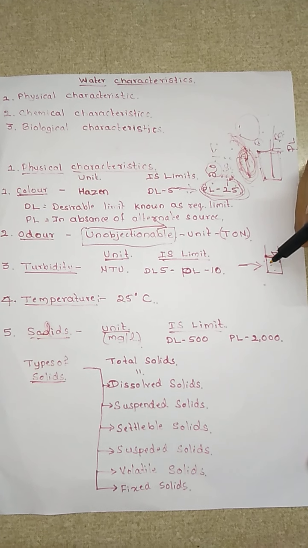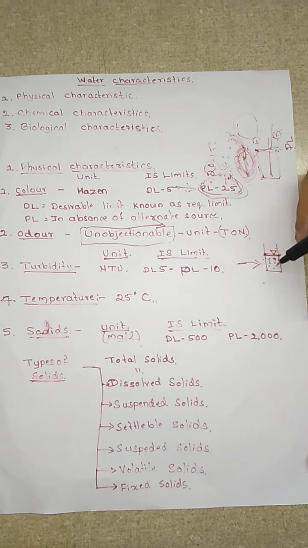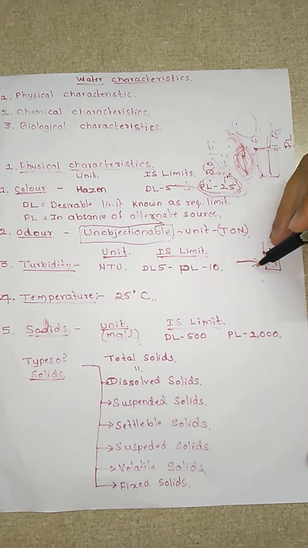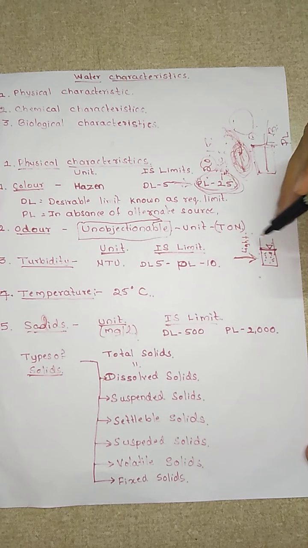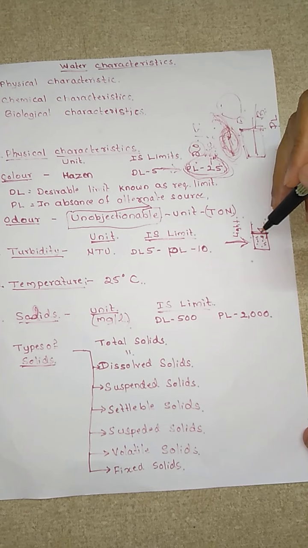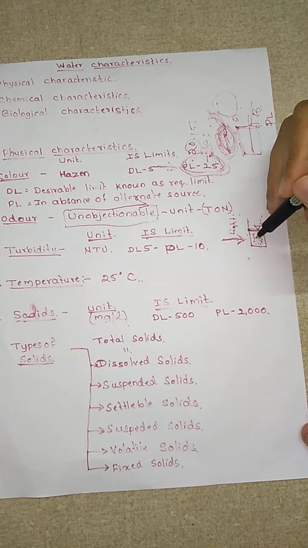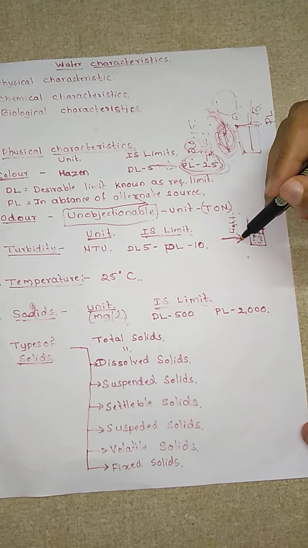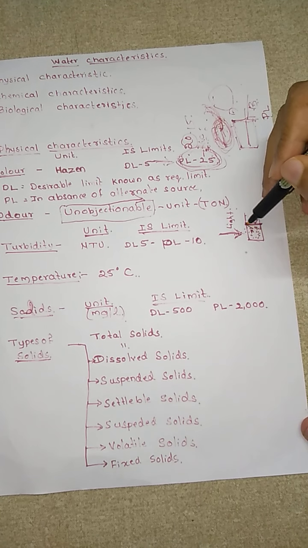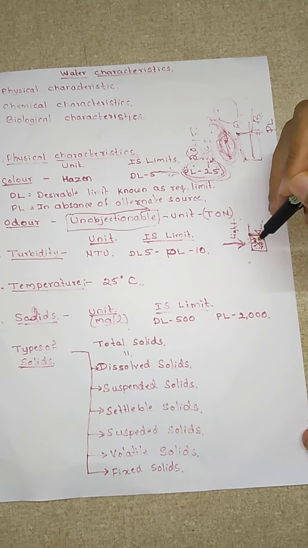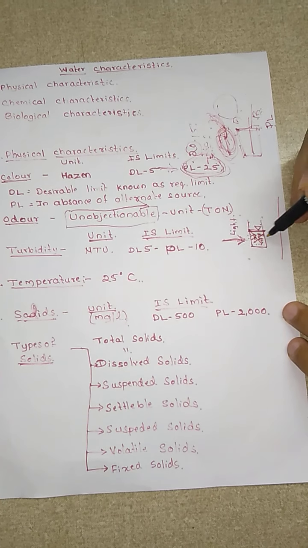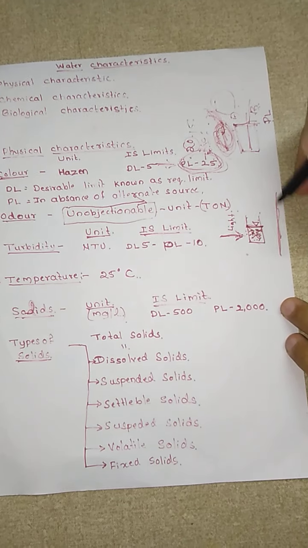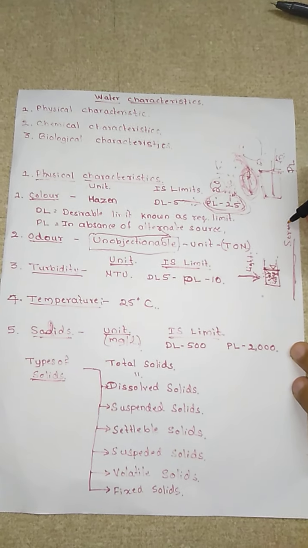If there are some solids present in it, and from this particular area you pass some light, a ray of light through it, then this ray of light will get scattered by these solids. So you won't get the ray of light at this particular screen.